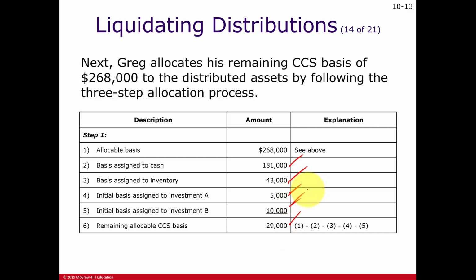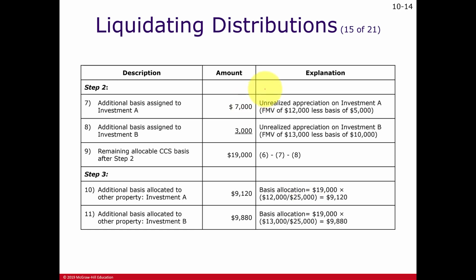So we bring these two up to fair market value. So we add another 7,000 to investment A, bringing it up to 12. Another 3,000 to investment B, bringing it up to 13. And that still leaves another 19 of cost to allocate, which is going to go back to investment A or B because they're the capital assets versus cash versus hot assets. So we take the 12 and we take the 13 and then we divide it by the total and we multiply it by that 19,000. So here's the extra added to the 12, here's the extra added to the 13. So now that's the cost.